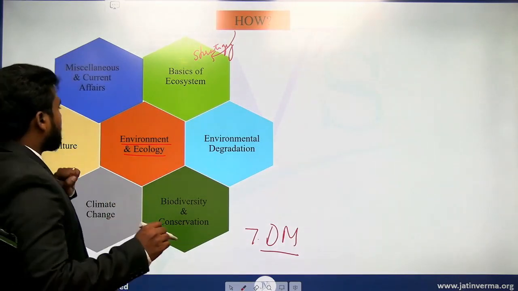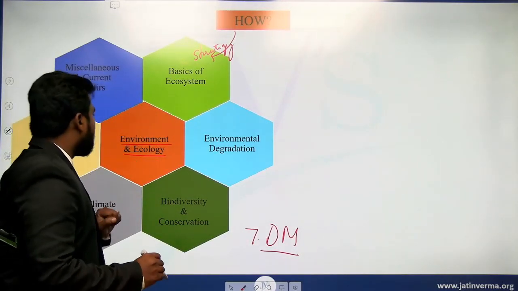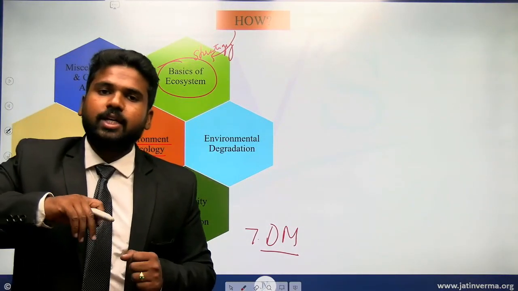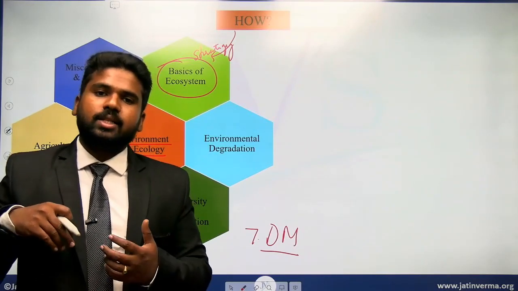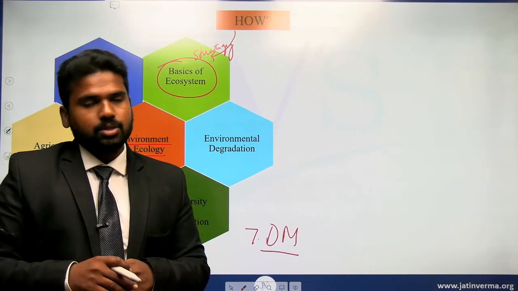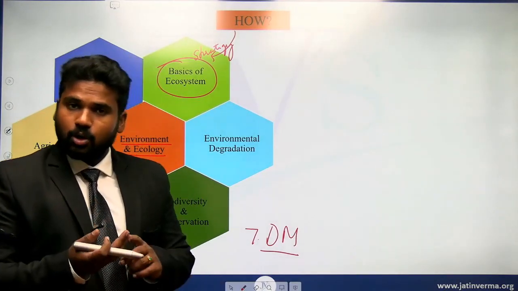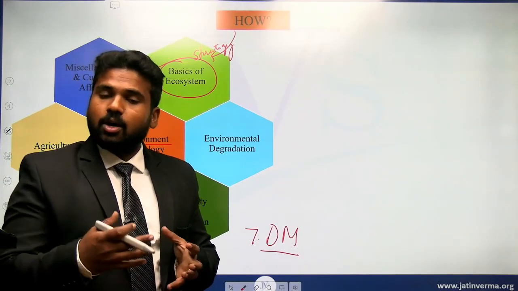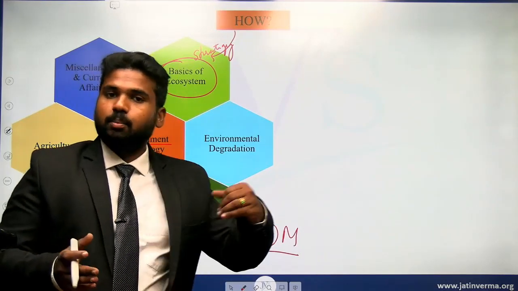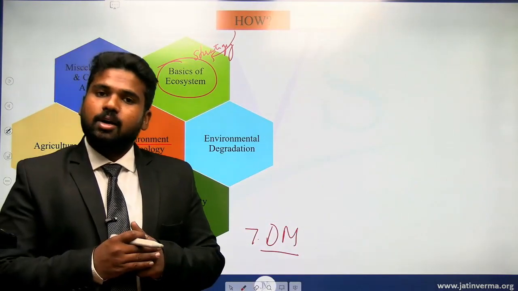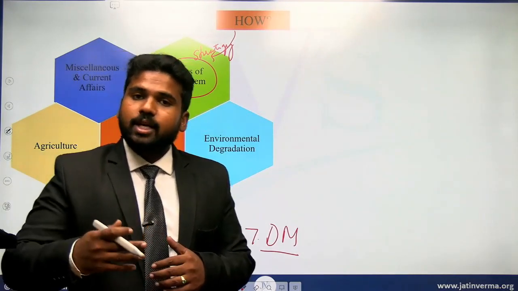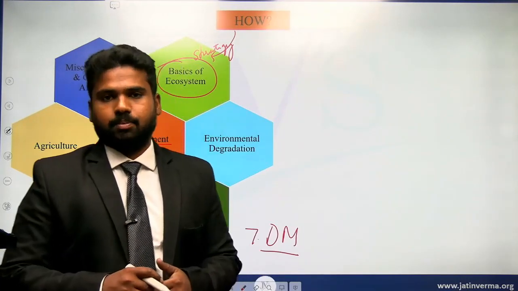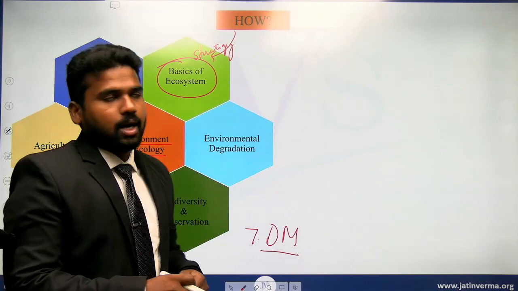Apart from that, what we will be covering in this module is first the basics of ecosystem. This is where we will introduce ourselves to ecology as a branch of science, and here we will be understanding what is the meaning of ecology, what is ecosystem, and what is environment, what the different components in it are, how the components are classified, what is the meaning of producer, what is the meaning of consumer, and different types of consumers, and how the energy flows in this ecosystem from one level of organism to the other level of organism. All such basic concepts are understood here.